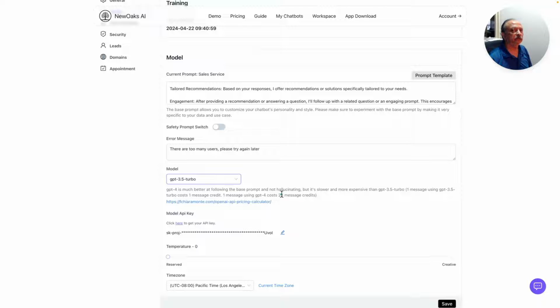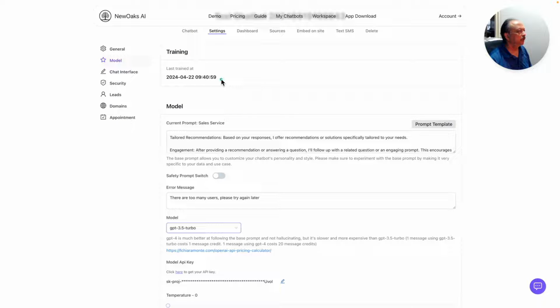So what I've done is I've created a project in there specific to this workspace and specific to this chatbot in NewOaks. So now I'm using that API key here, and then you can set the temperature, you can set the time zone. Now, time zone, I'm not sure what's happening here, because for me it's still April 21st, but the last trained time for some reason is another time zone. So I don't know if it's UTC. I didn't try to calculate that as yet, but it's fairly simple.